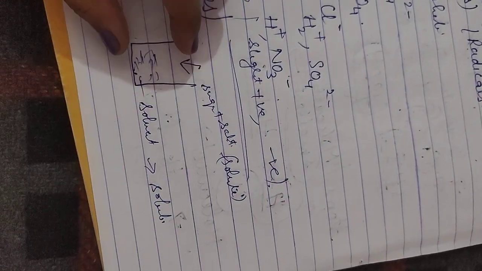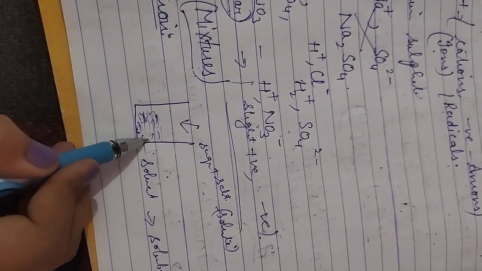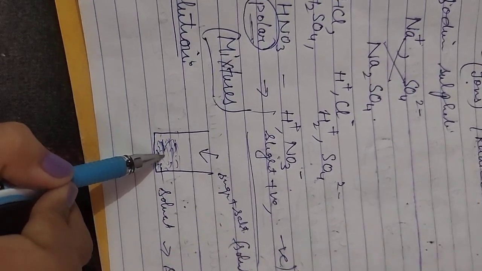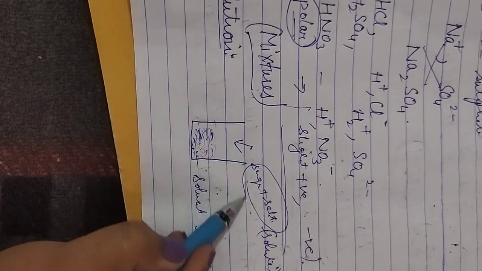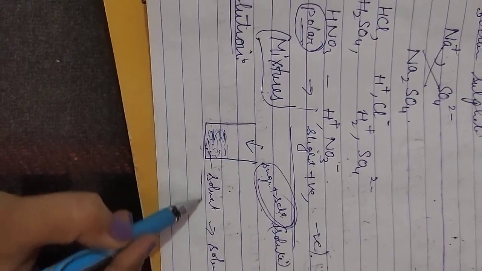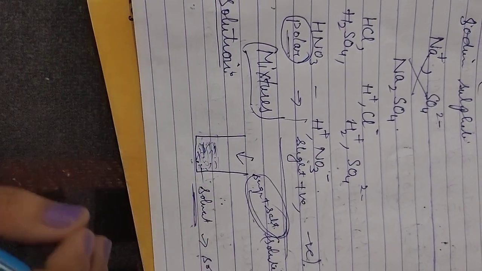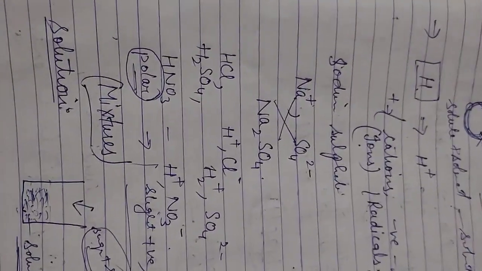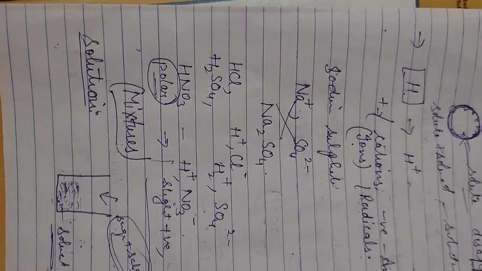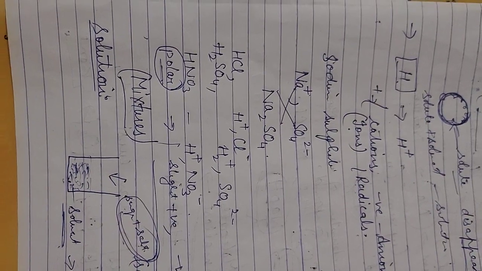So what will be the definition of the solution? It is a homogeneous mixture. Homogeneous mixture means which is dissolved in the solvent, which cannot form separate layers in the solution. And a homogeneous mixture of one or more solutes, sugar and salt, with a solvent, that is known as a solution. Solution can be homogeneous, solution can be heterogeneous. Now there are some examples given in your book. Examples of homogeneous mixture are common salt, sugar, copper 2 sulfate, calcium chloride, ammonium chloride with water.